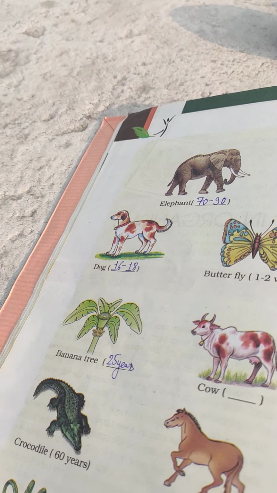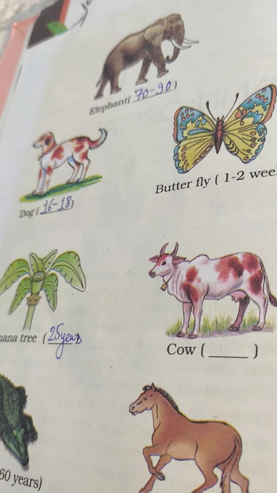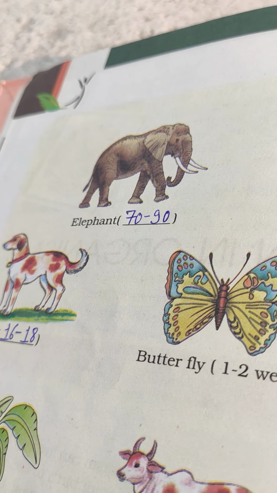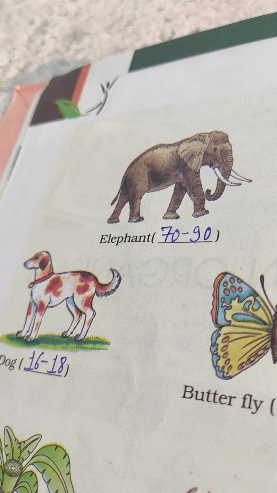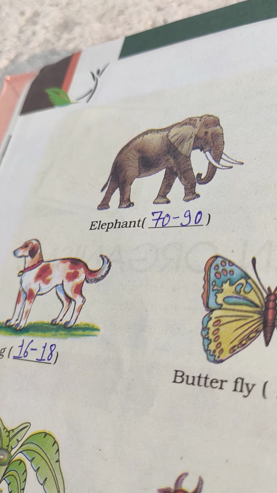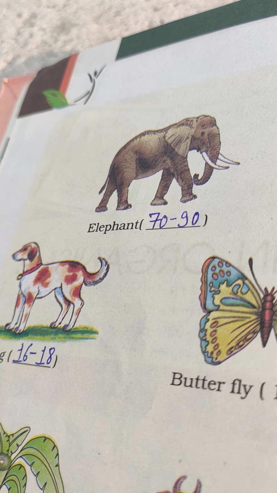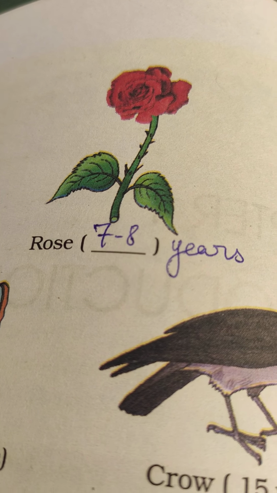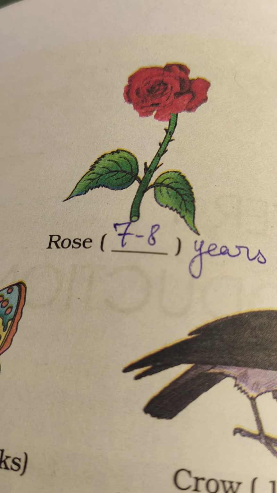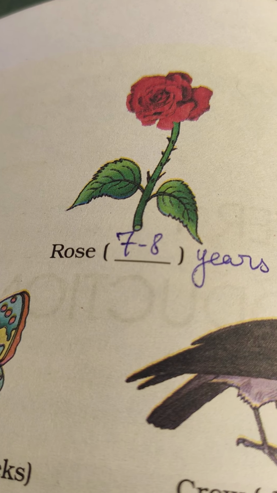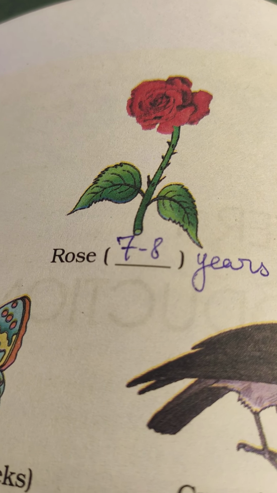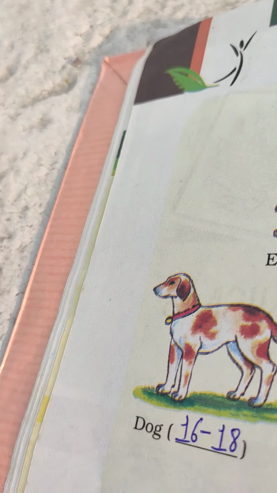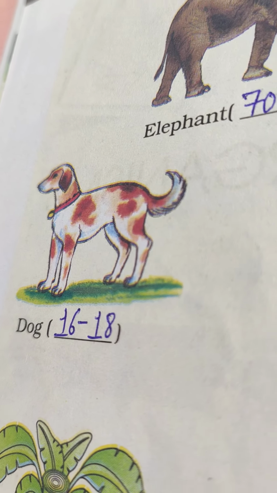Now here in your book there are various organisms given and their lifespan. Some are given and some you have to find out, so I have done it for you. Elephant, it lives for 70 to 90 years. Then rose plants, 7 to 8 years, be it a hybrid one or a wild one, but it's an average life of 7 to 8 years. Dogs, 16 to 18 years.